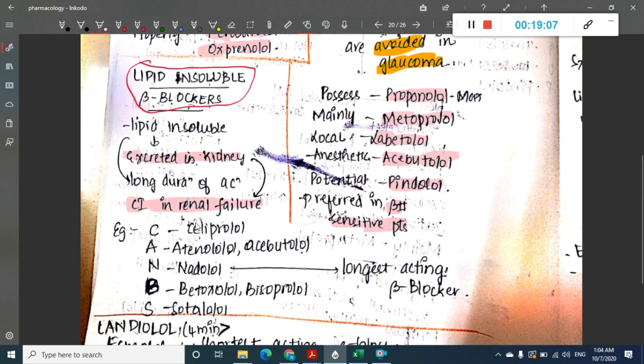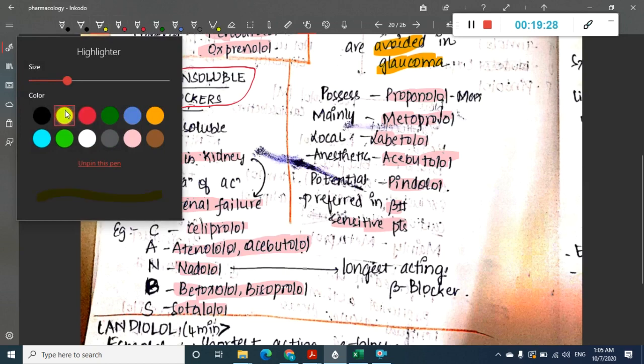Okay, what are the drugs included here? Celiprolol, atenolol, acebutolol, nadolol, betaxolol, bisoprolol and sotalol.